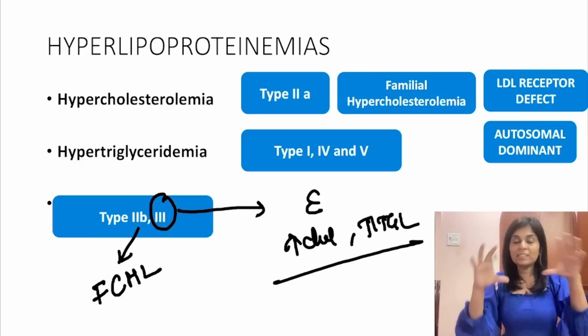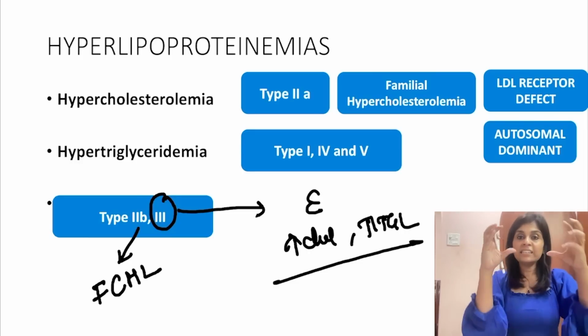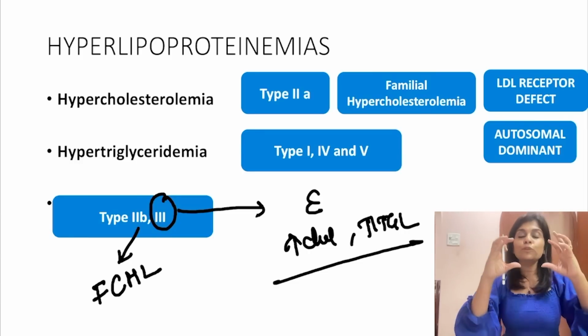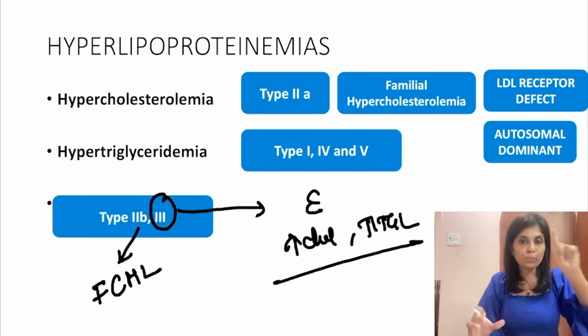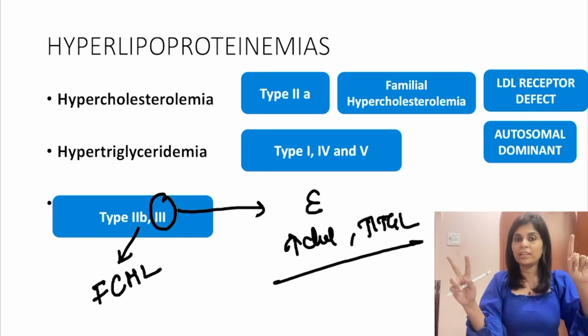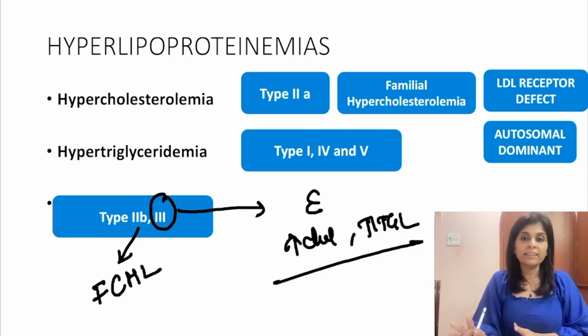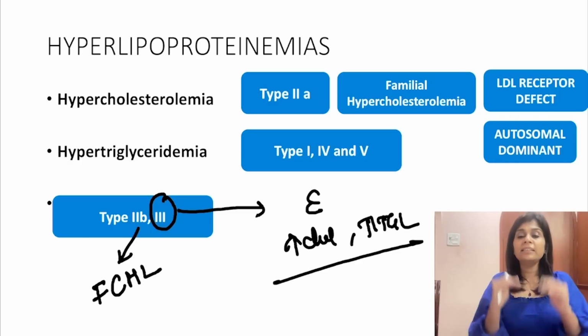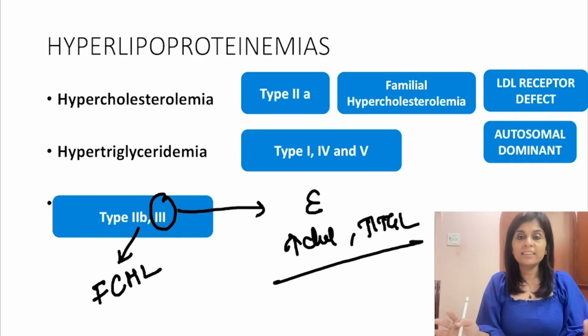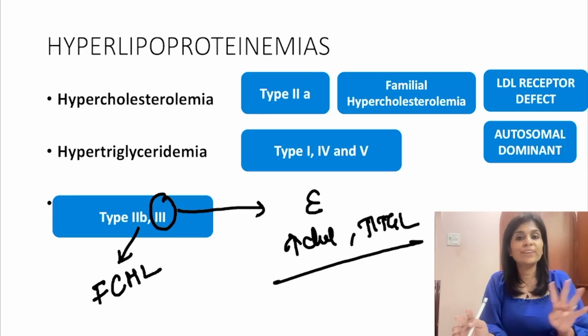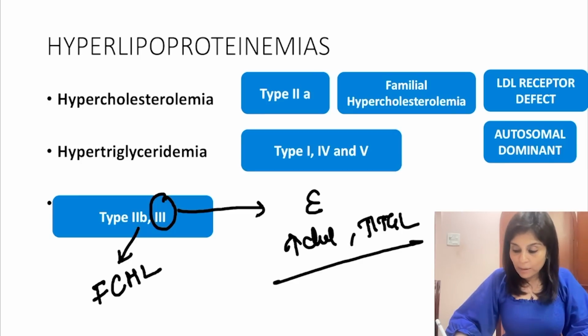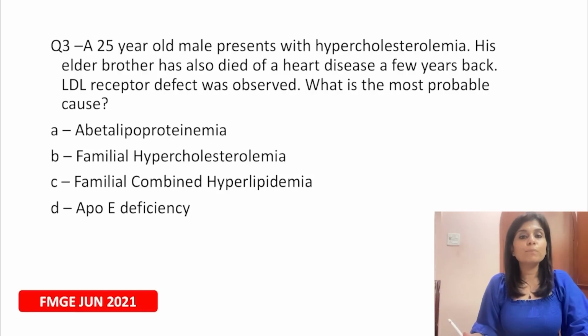Okay, so if you have this classification in mind, when a case-based MCQ is asked, suppose the case history says there is an elevation of only cholesterol, then it is type 2A. If the case history says there is an elevation of both cholesterol and triglyceride, it's 2B or 3. If they say there is only an elevation of triglyceride, then it's type 1 or 4 or 5. Okay, so that's about classification of hyperlipoproteinemias.